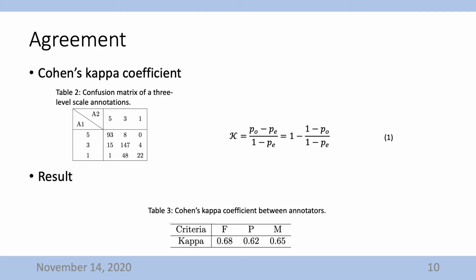Then we calculate the kappa coefficient with equation 1, where the PO is the relative observed agreement among annotators, and PE is the hypothetical probability of chance agreement, using the observed data to calculate the probabilities of each observer randomly seeing each category. The result is shown in Table 3, where F, P, and M represent fluency, pronunciation, and meaning respectively. A kappa coefficient larger than 0.6 indicates that our inter-annotator reliability is substantial.